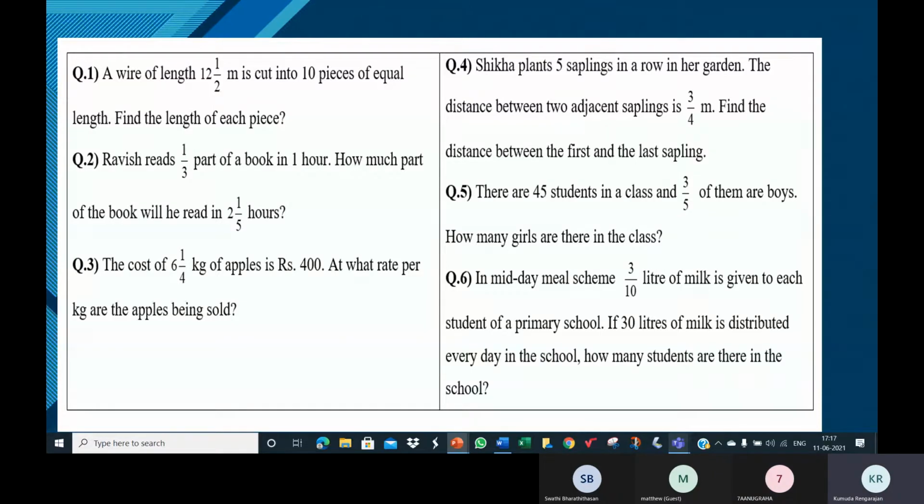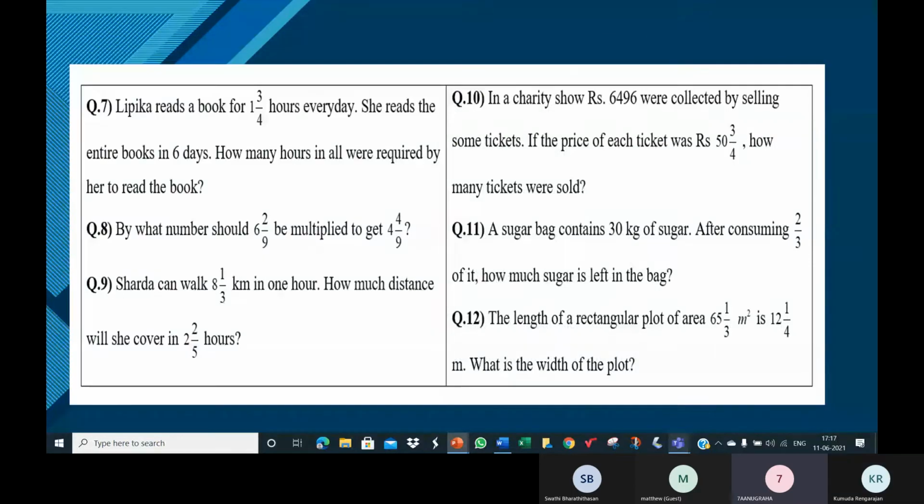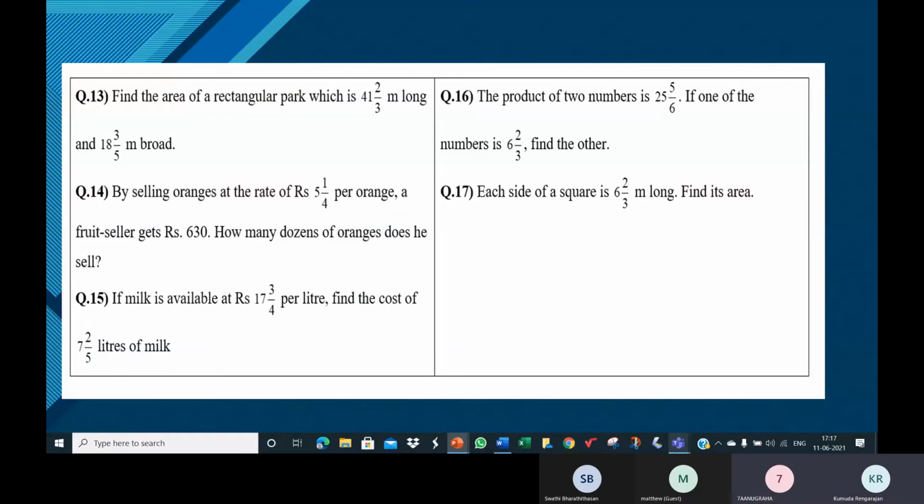Have you completed the homework? Ma'am, you said you will send homework, ma'am. You didn't give the homework. Last class you told you would share questions, but you didn't send, ma'am. Oh, I said I'll share the questions. I didn't share, is it? Yes, ma'am. Oh my God. Oh, I thought I had shared. Okay.